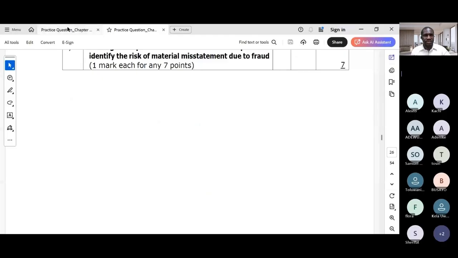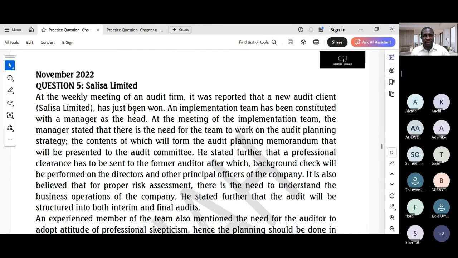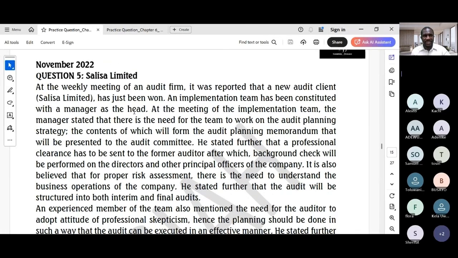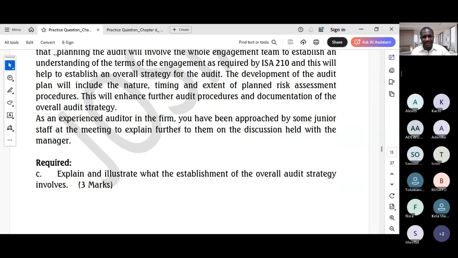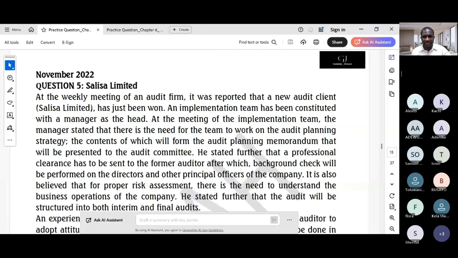All right, so any questions? Let's see if we can touch this one before we go on break. I know we've been long. We started at 8 on the dot, so I'd like to stop at 9 on the dot. Let me see if I can run through this question. It's just the C part and it's 3 marks. So let's run through this question quickly. If we don't have any questions or observations, then we'll go on break.